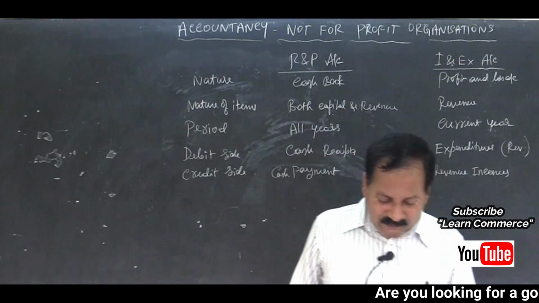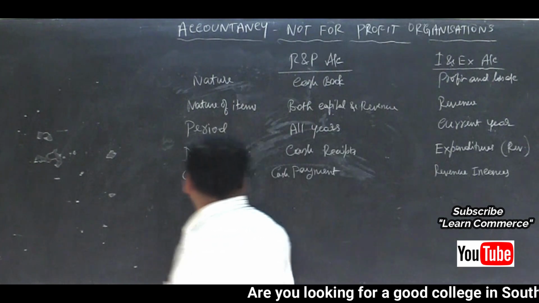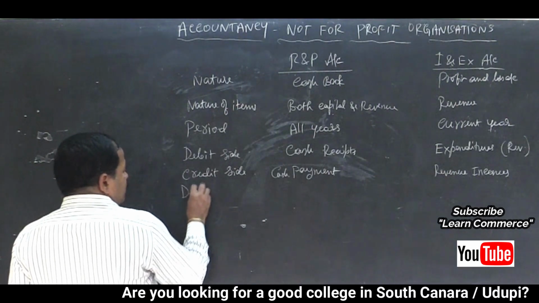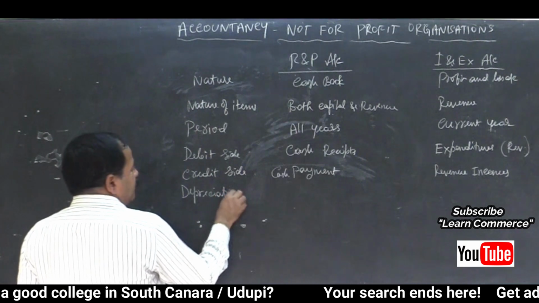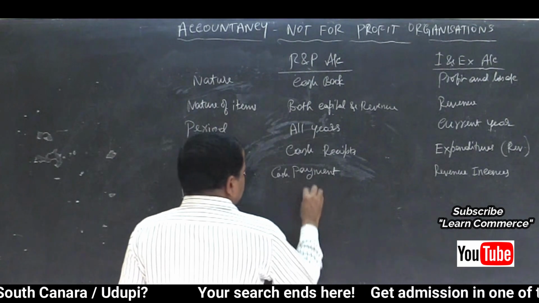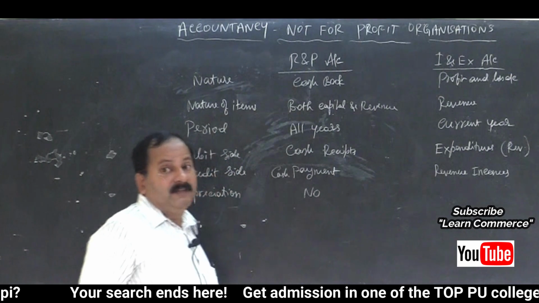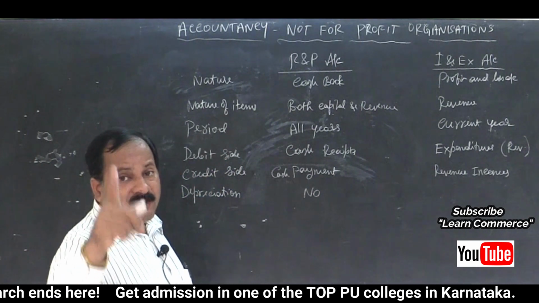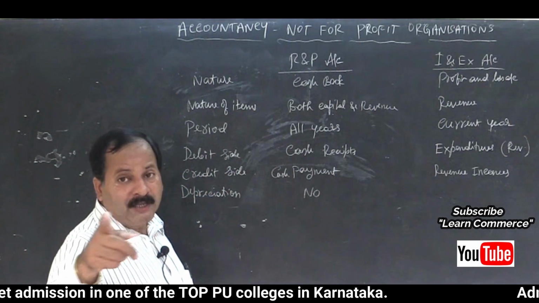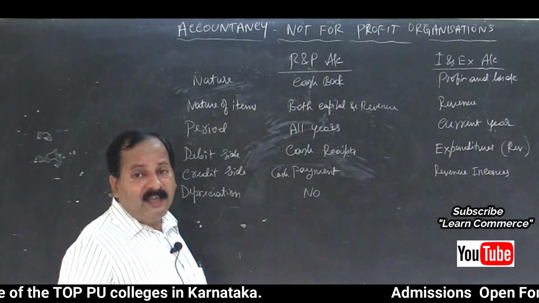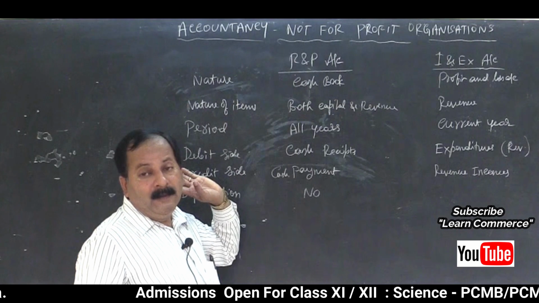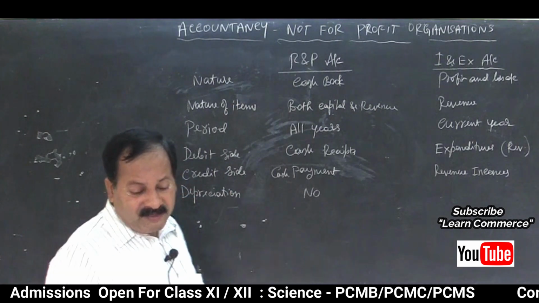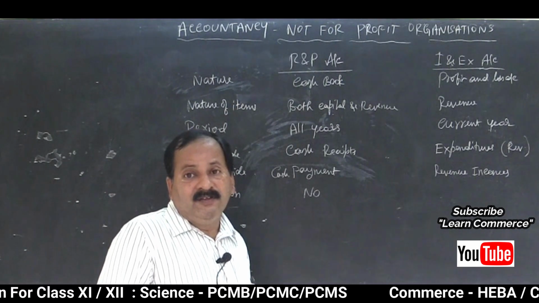Then next one is depreciation. Do we include depreciation in both? No, we are not concerned about depreciation in case of receipts and payments account, because we are concerned only about cash items, not non-cash items. Non-cash items are not recorded in receipts and payments account. Like depreciation, there will be a decrease in the value of the asset.